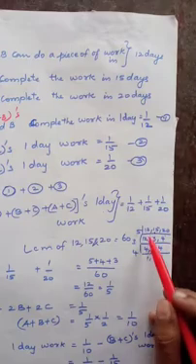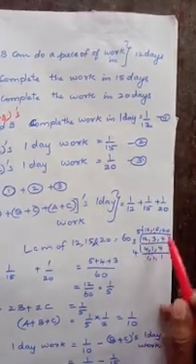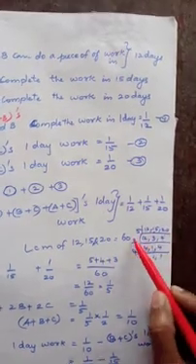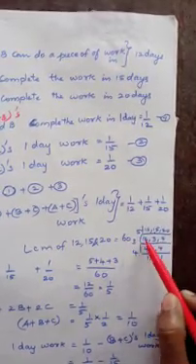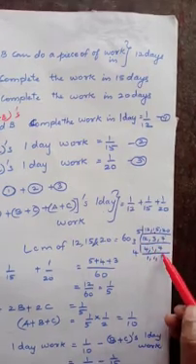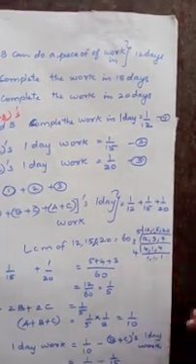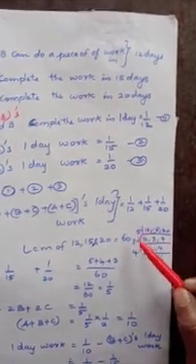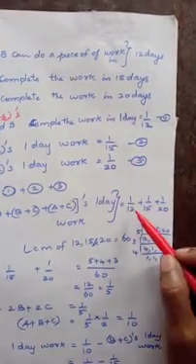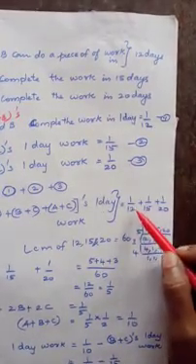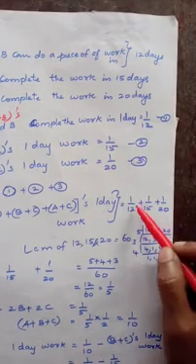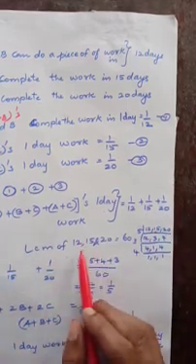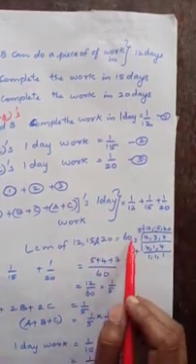By the 5 table, 12 won't go, so keep 12. Then 5 3s are 15, 4 5s are 20. Then again you can divide by 3. 4 3s are 12, 1 3 is 3, 4. Then 4 comes once. So 5 3s are 15, 4s are 60 is the LCM. You have to multiply these by a number to make the denominators 60. So the LCM of 12, 15 and 20 is 60.